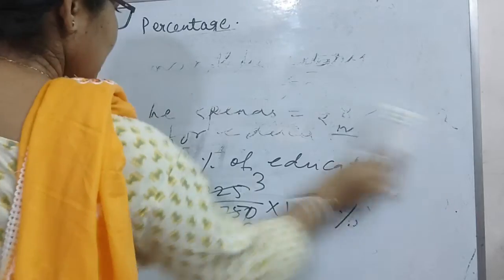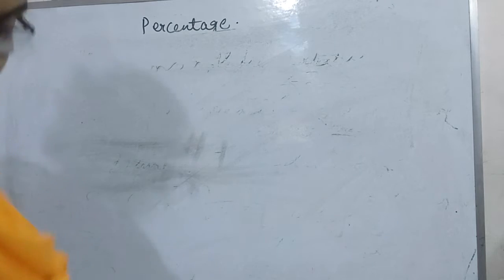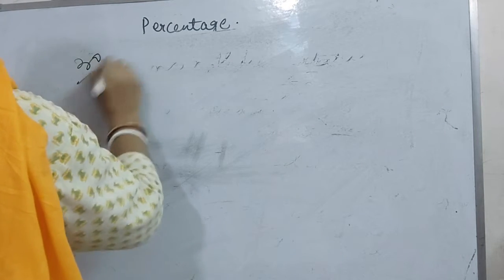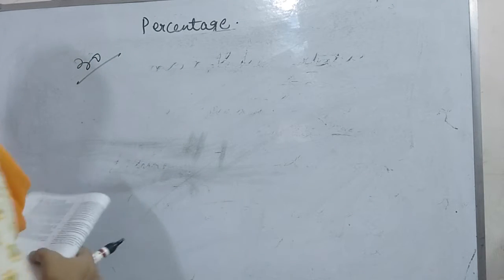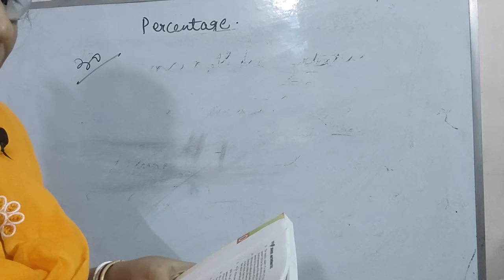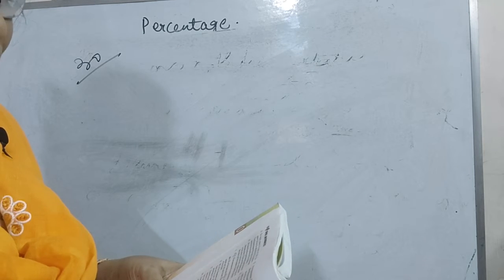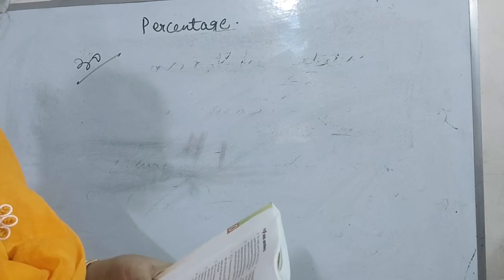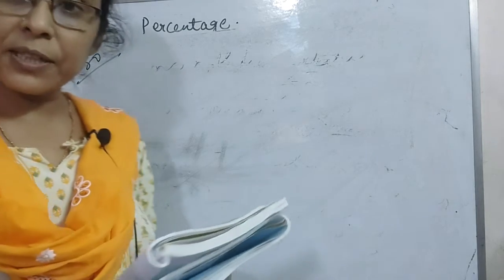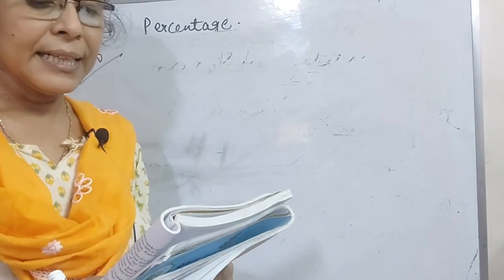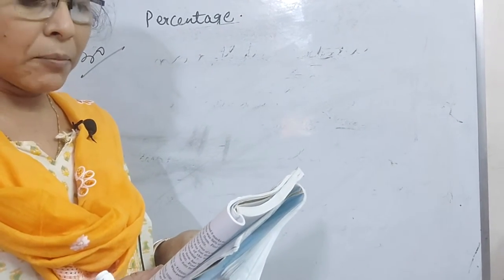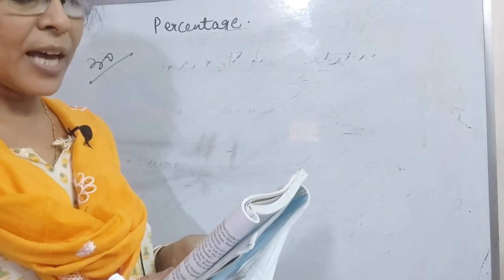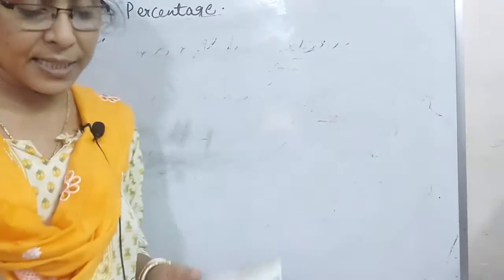Now I am going to sum number 30. It is given that 60% of boys of a school play football and the rest of them play cricket. That means 40% boys play cricket. If there are 160 cricket players in that school, find the total number of boys of that school and the number of football players.